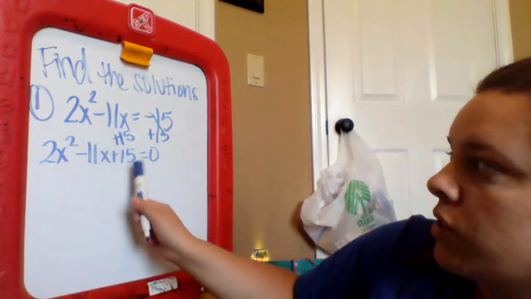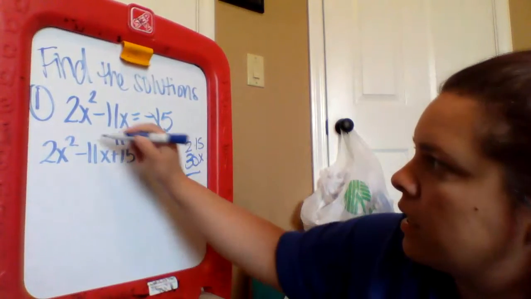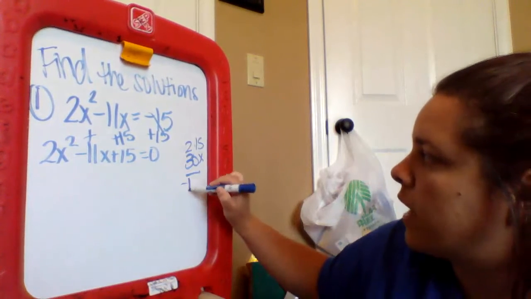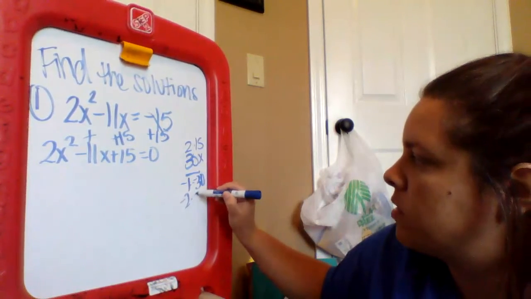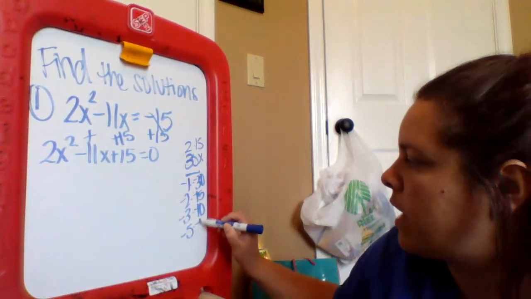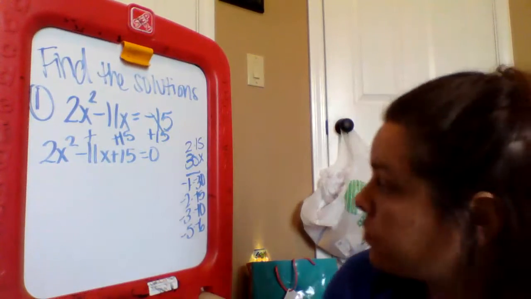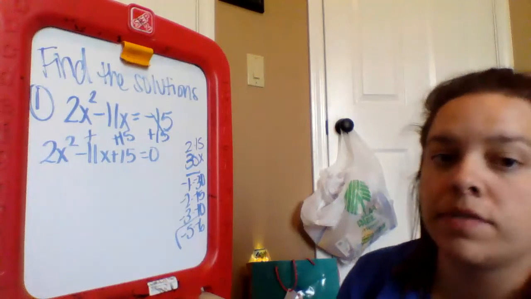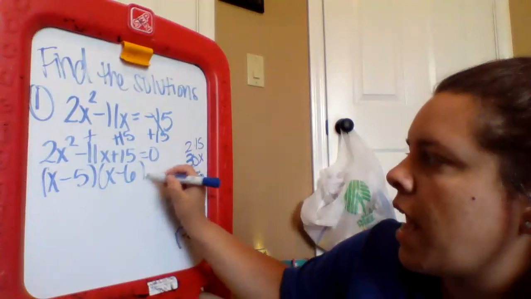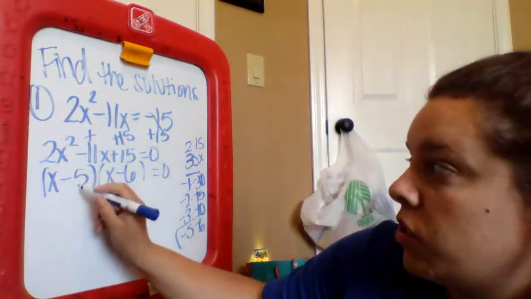So slide, 2 times 15 is 30, and this one is going to be same sign, because it's a plus 15, same sign, both negative. So negative 1 and negative 30, negative 2 and negative 15, negative 3 and negative 10, 4 doesn't go in there, negative 5 and negative 6. Start adding those together to find the one that adds to negative 11. Negative 5 and negative 6. So x minus 5, x minus 6, and now I slide, divide by a. A is 2.